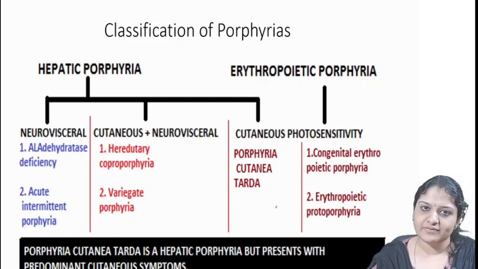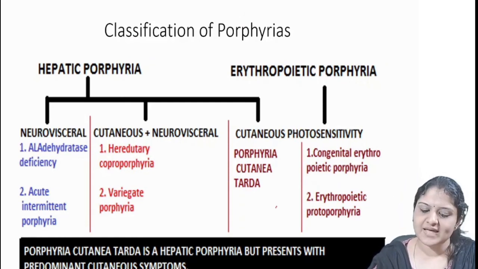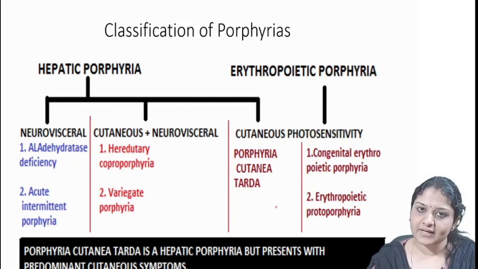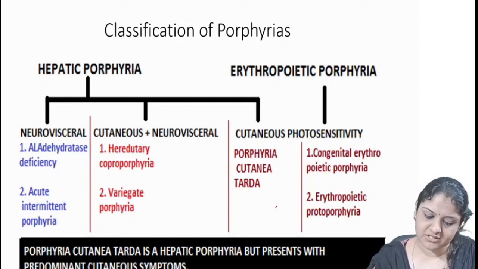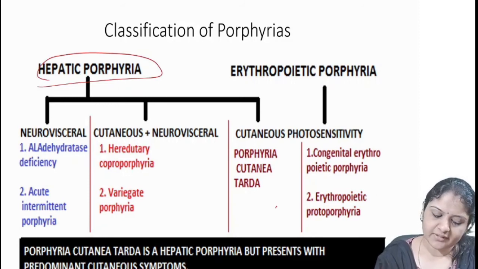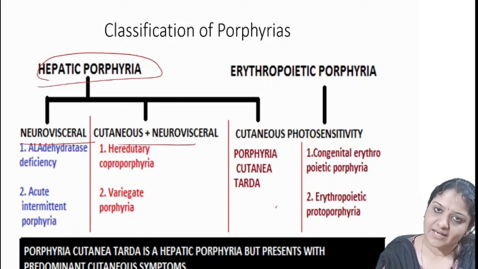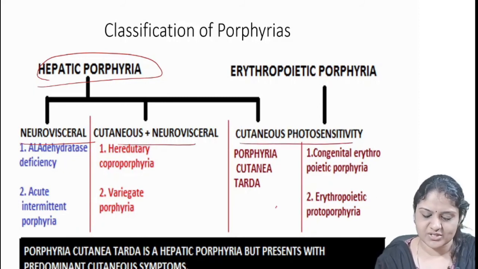Now, how will you classify the porphyrias? The porphyrias are mainly classified into two, hepatic porphyrias as well as erythropoietic porphyrias, based on which organ they cause major symptoms. Typically, which organs are mostly affected? So hepatic porphyria means the liver is the mostly affected organ, and this can cause either neurovisceral symptoms, or cutaneous and neurovisceral symptoms, and cutaneous photosensitivity.